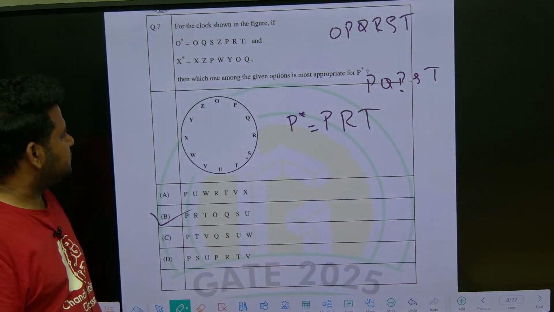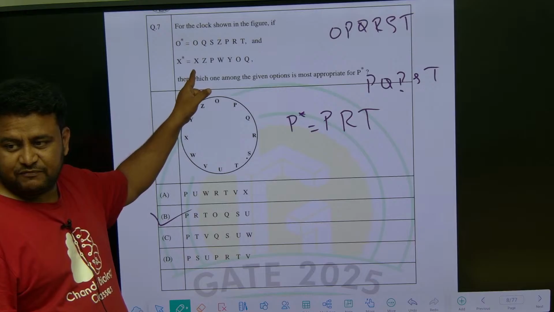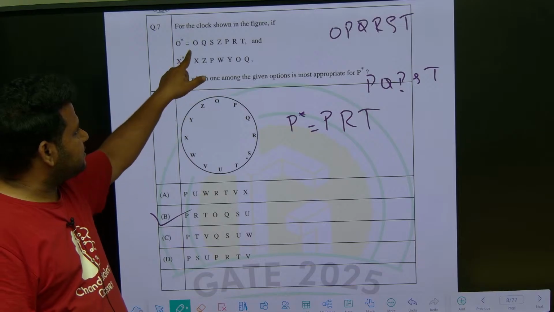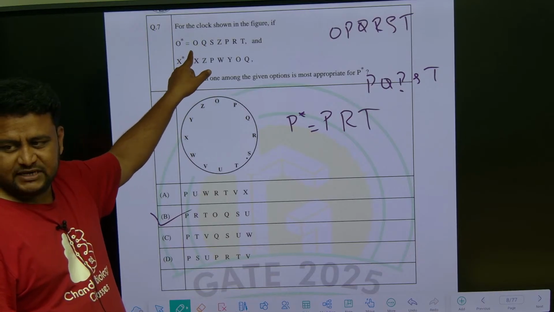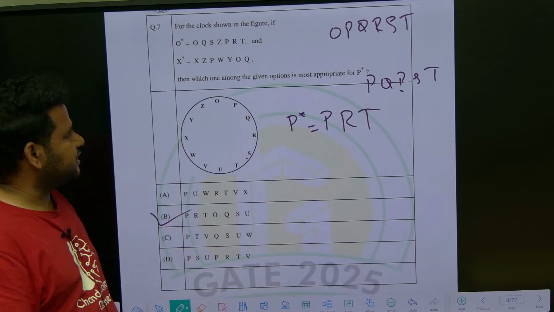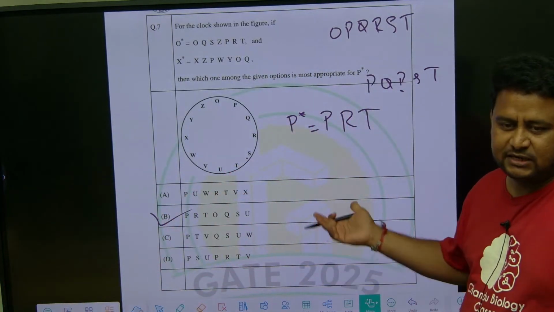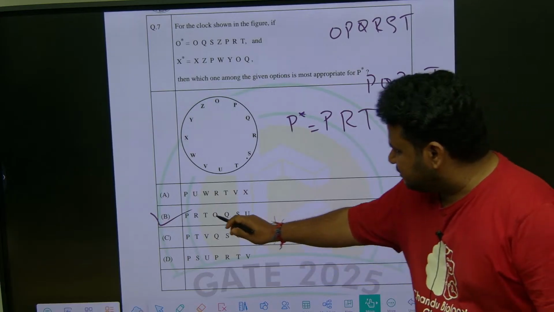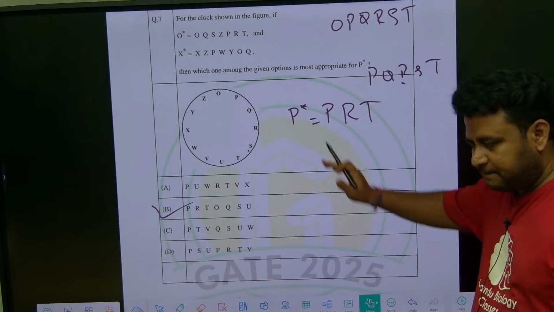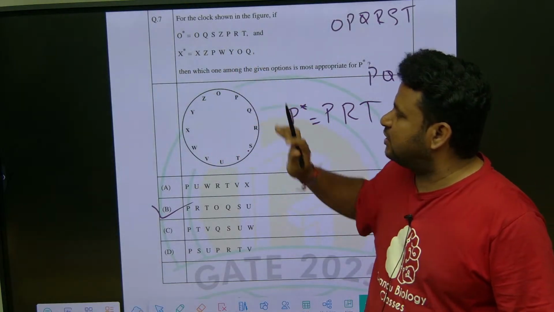Clear? That is what you have got: P, R, T. See here, X is there, Y should come, Y is not there, Z has come, then P has come. Now look at this, O is there, P should come, but P is not there, Q has come. Here P, R, T should come, skipping one letter. Got it? So here also it is knowledge of alphabets, skipping one letter. Once you get one option, it is done. Just go for the patterns, that is useful for us. Don't worry about the other things, they are not useful. Just go for the first two letters and you will get the answer.